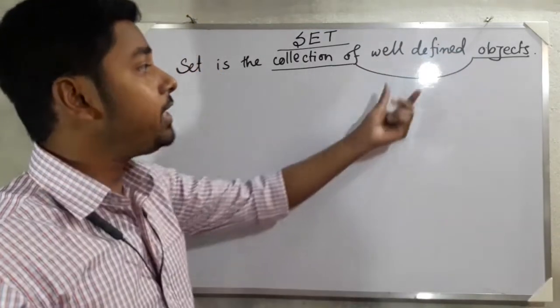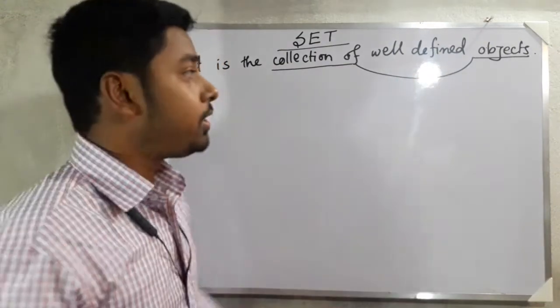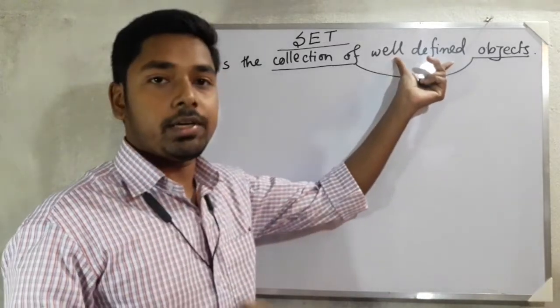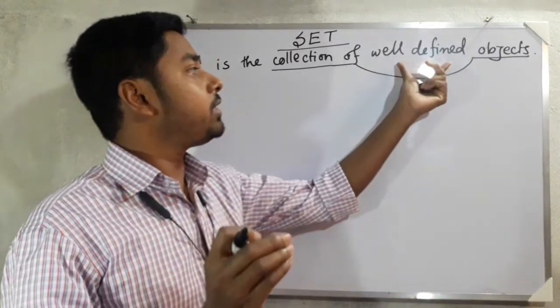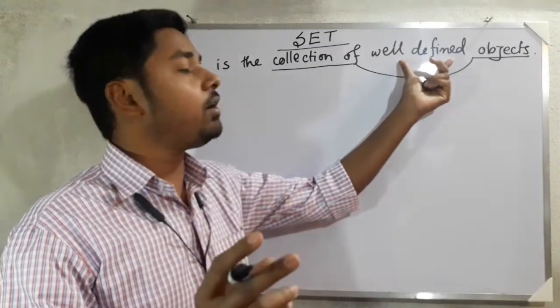Now what is well defined? I am taking 2 examples to make clear the meaning of well defined.